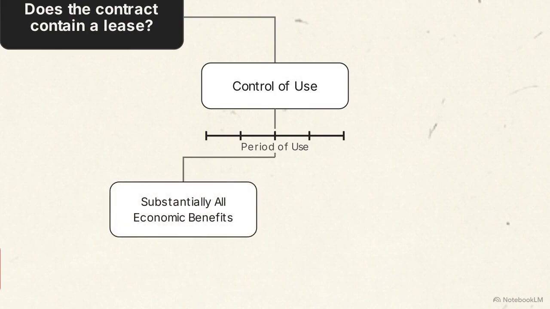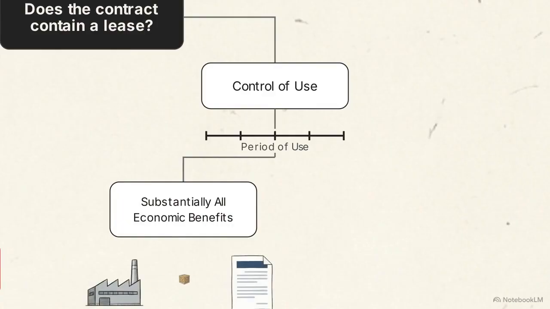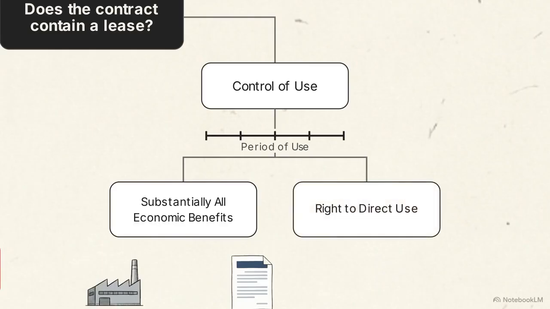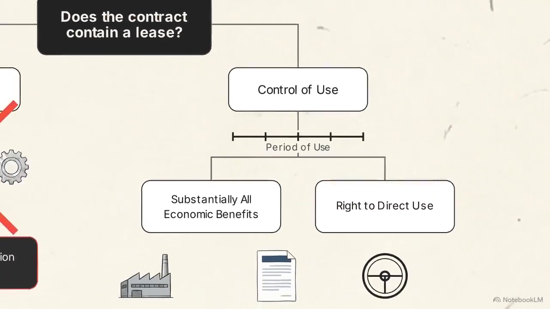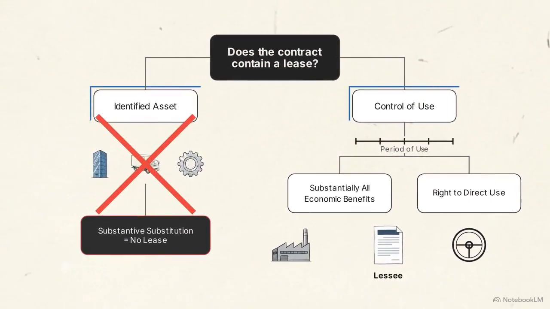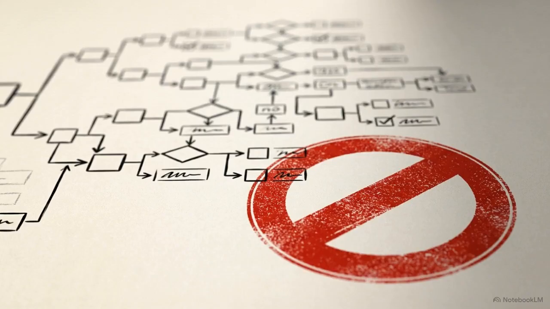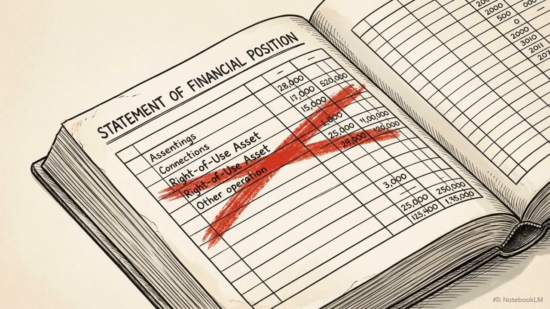Control requires that the lessee obtains substantially all of the economic benefits from using the asset, whether through its primary output or other commercial benefits. Finally, the lessee must have the right to direct how and for what purpose the asset is used. They must hold the decision-making power over the asset's operation. If a contract fails to meet every node in this matrix, it is accounted for as a service expense rather than a lease, meaning it does not appear on the statement of financial position.